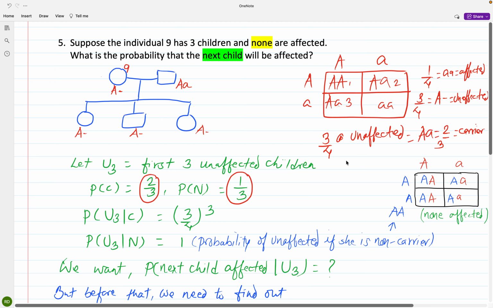And 1/3 out of the 3/4 unaffected are non-carriers.